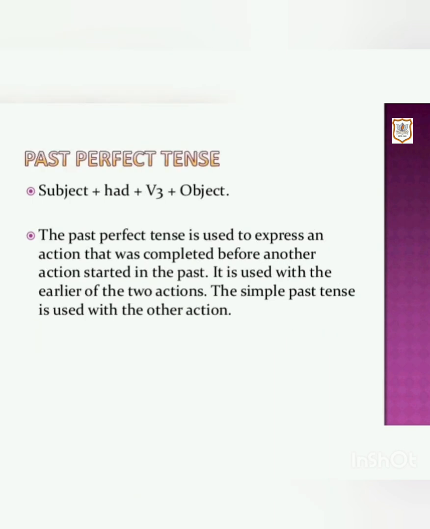Past perfect tense. The structure of past perfect tense is subject plus had plus V3. V3 is past participle form of verb plus object. The past perfect tense is used to express an action that was completed before another action started in the past. It is used with the earlier of the two actions. The simple past tense is used with the other action.